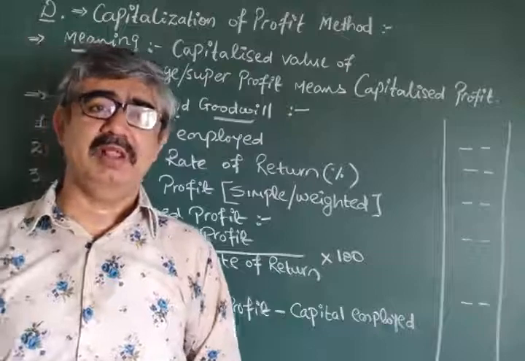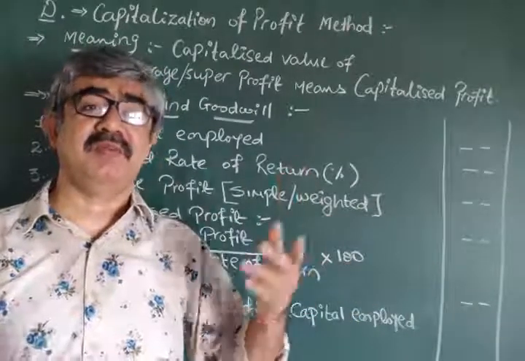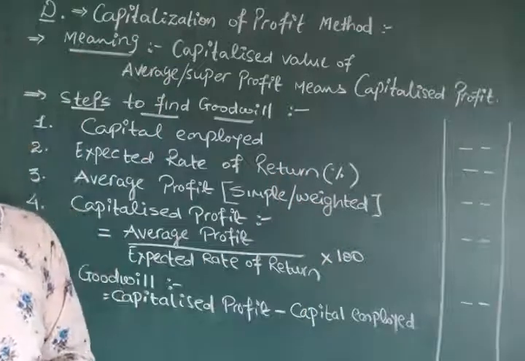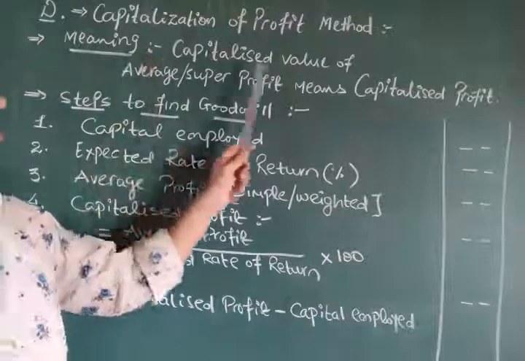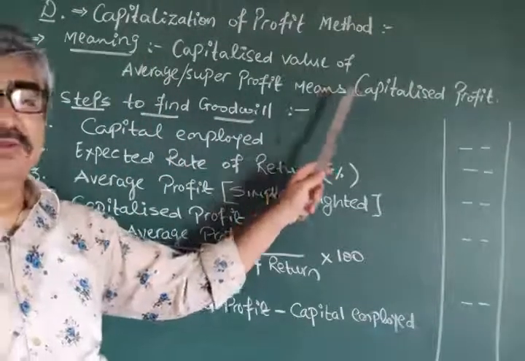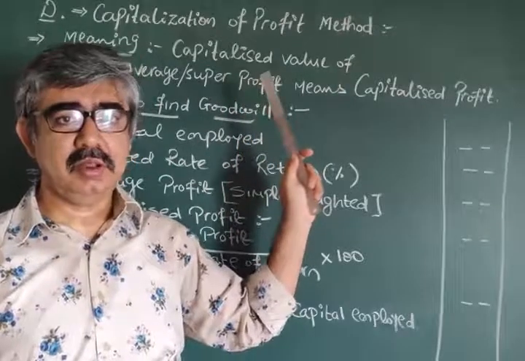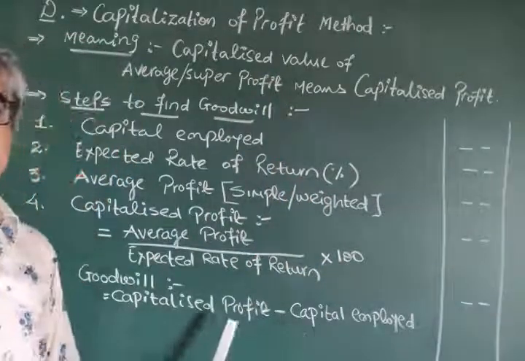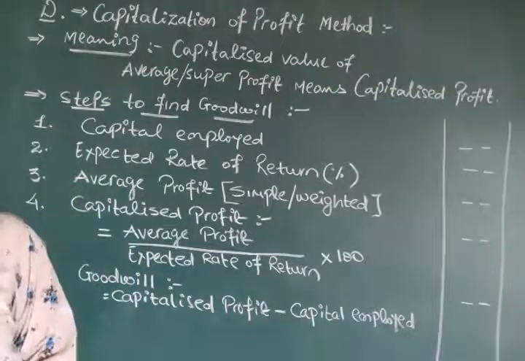It may be possible they are going to ask what is super profit or what is capitalized profit as a very short question. For super profit it is very easy, but for capitalized profit either you have to remember these bookish words, but to have conceptual depth to understand this kind of formula, it is obviously needed to understand the meaning properly.